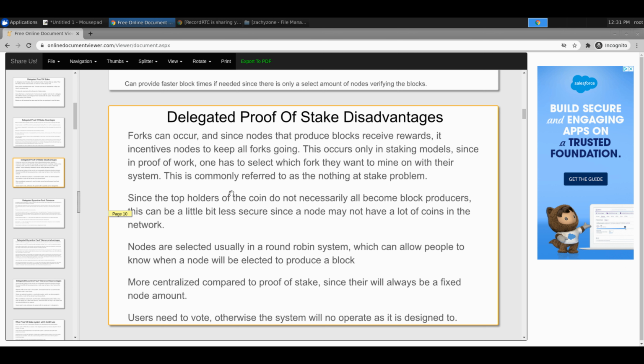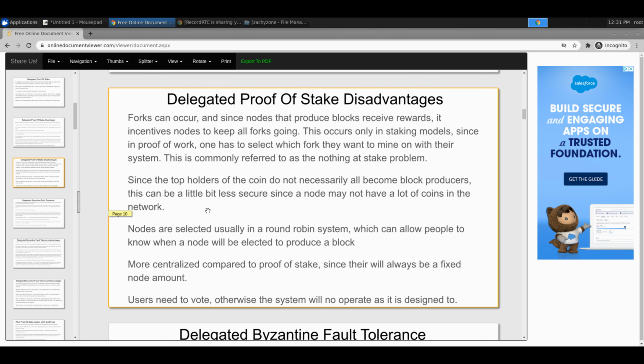So, disadvantages. It talks about different stuff and staking and all that. The forking thing can still occur, which is referred to as the nothing at stake problem. DPoS is basically delegated proof of stake. So essentially, that's the exact same thing. We still have the same problem with all the forks all over the place and all chains all over the place.